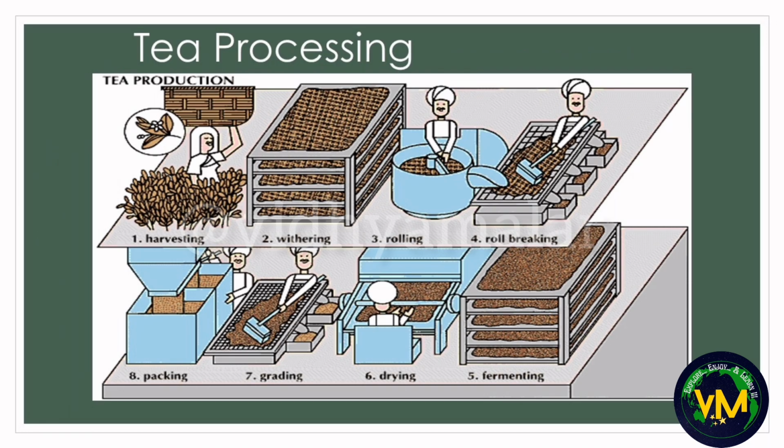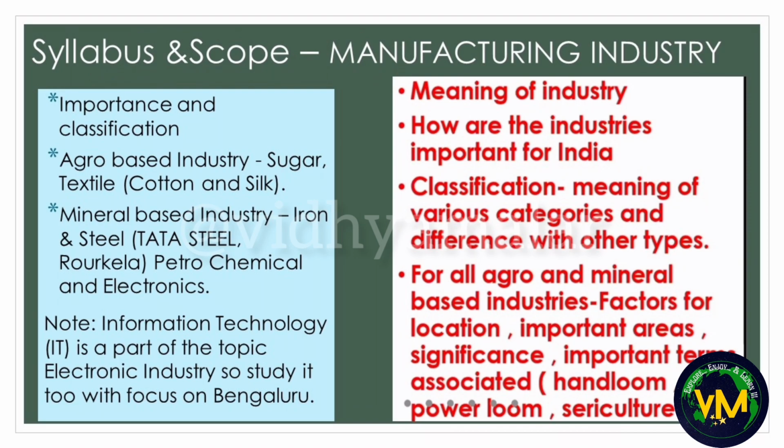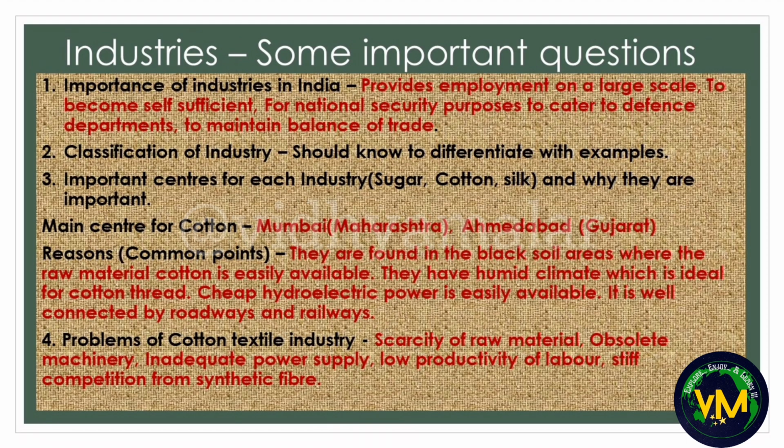Next, coming to manufacturing industry, this is the syllabus and scope. Important questions. First, learn the importance of industries in India, then go to the classification of industry, and for each industry you should be able to differentiate them with the other with proper example. And important centers for each industry is very important, and also learn why these centers have become very important. Say for example, the main center for cotton is Mumbai in Maharashtra and the second is Ahmedabad in Gujarat. And for both these places we have some common points as to why they have become important centers.